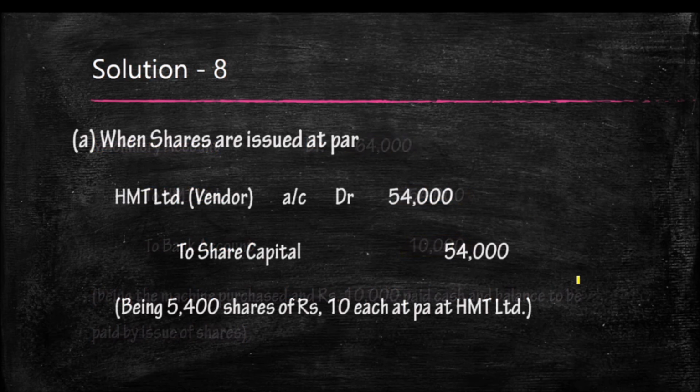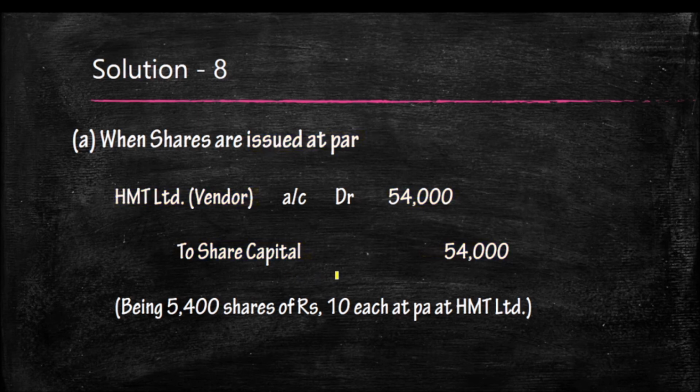And look at the second entry. When the company issues shares at par, HMT Company Limited, vendors account debited 54,000, to share capital, the amount will be the same 54,000. It is the normal issue, issued at par.